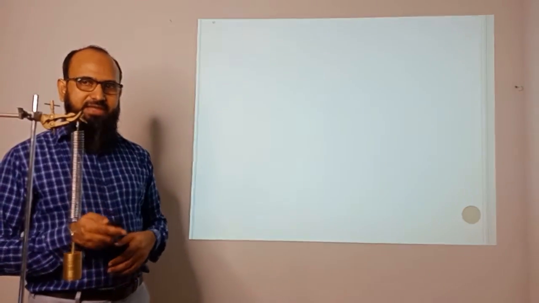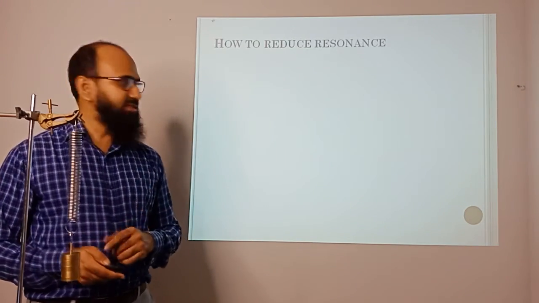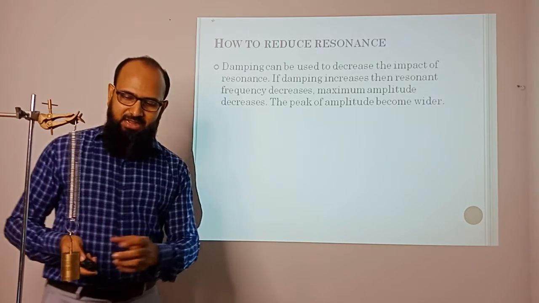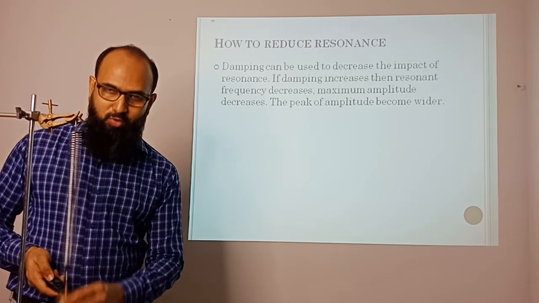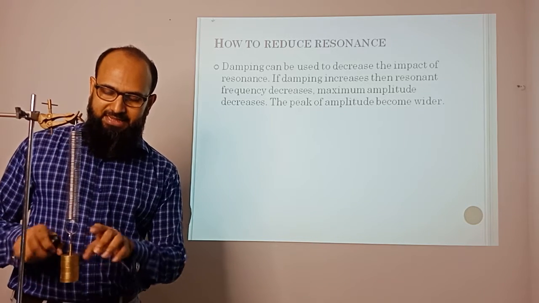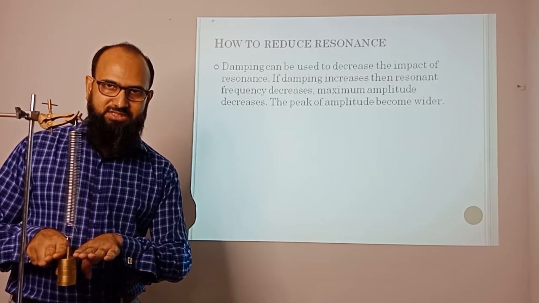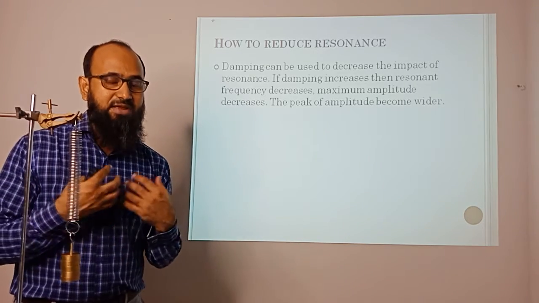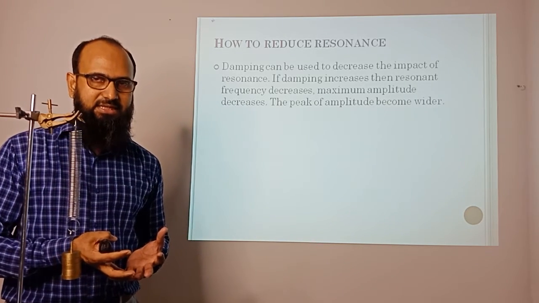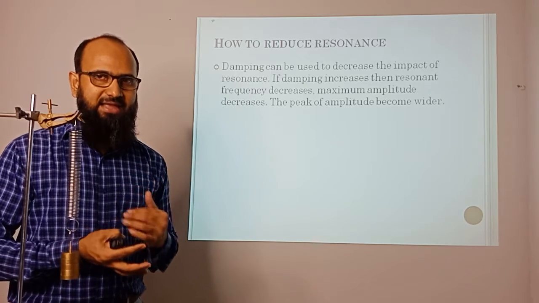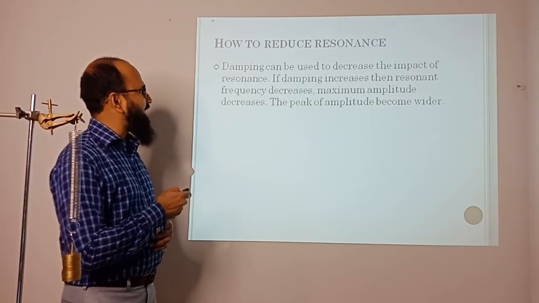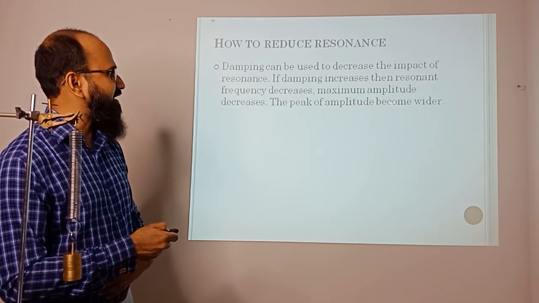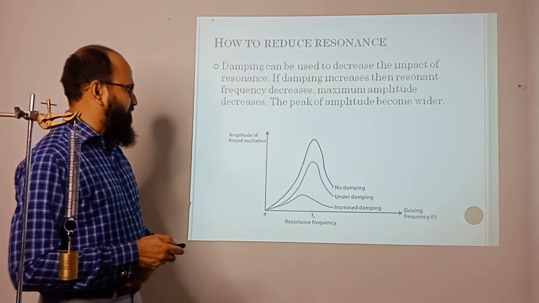So how can we reduce this resonance? Damping helps. If the vibration becomes more vigorous, I can add some feather, so there is more resistance. If vibration happens in a viscous liquid, I can intensify the liquid's viscosity, which makes more damping. So what will happen? If damping increases, the resonant frequency decreases, the maximum amplitude decreases, and the peak of the amplitude becomes wider. It will look like that.